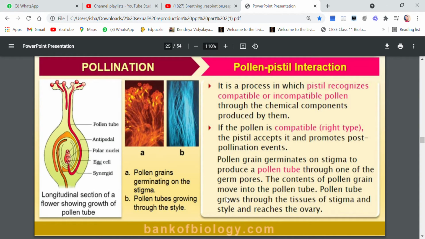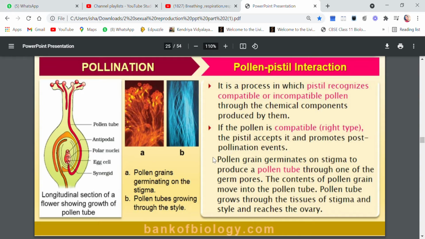The pollen tube grows through the tissues, crosses the style and reaches the ovary.